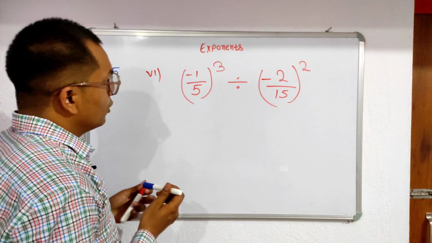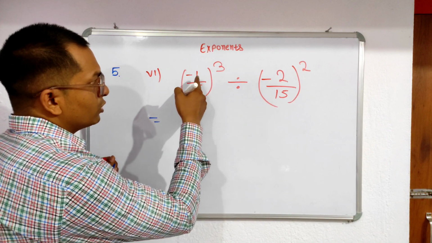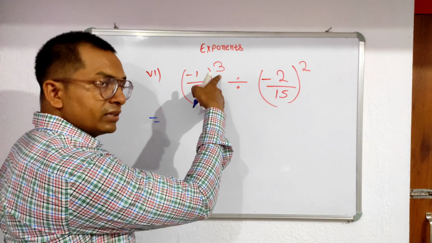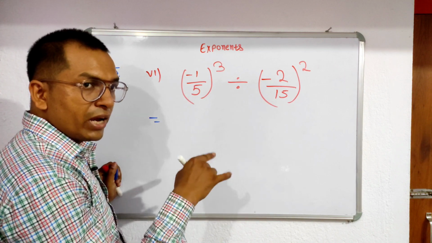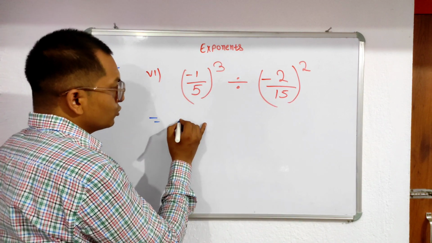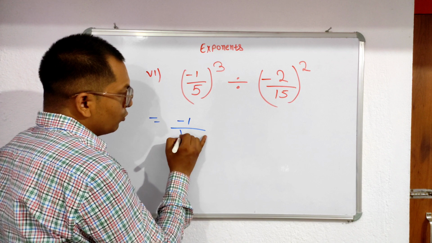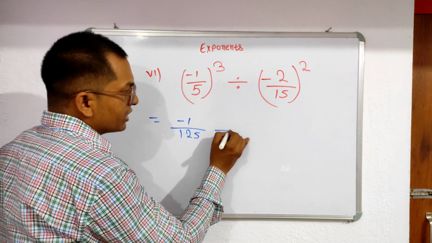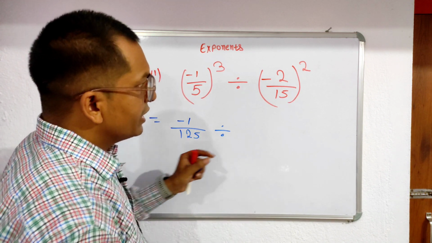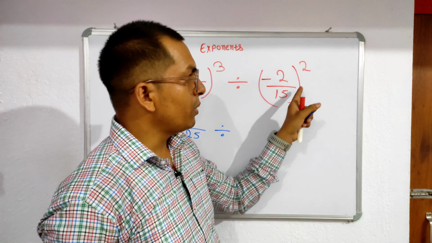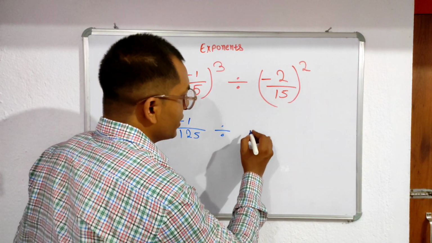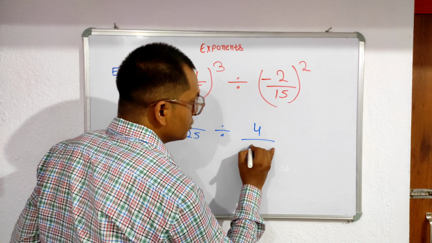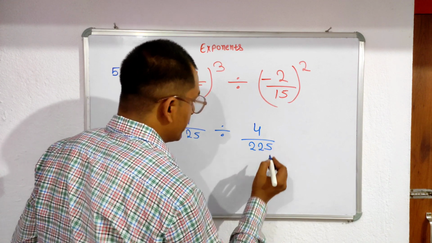How can we solve? Look here. Minus 1 upon 5 to the power 3, that is minus 1 upon 5 written three times. So finally you write minus 1 upon 125. Here you just write the divide sign. Here minus 2 upon 5 to the power 2. So finally what you write here? 4 upon 25.